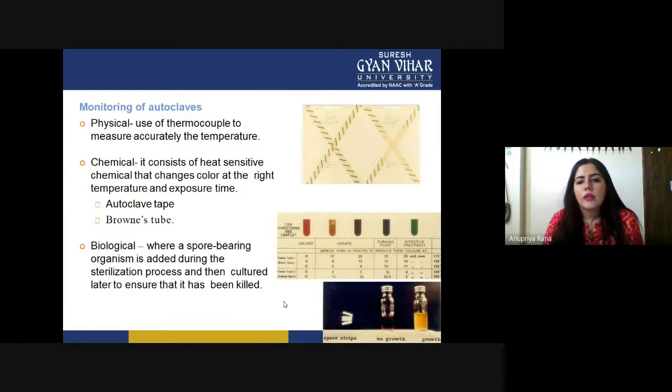Monitoring an autoclave is simple, it's not very tough. Physically, we use a thermocouple to measure the temperature accurately. There will be a gauge telling us all the thermal activity inside the autoclave. Chemical indicators consist of heat-sensitive chemicals that change color at the right temperature and exposure time.